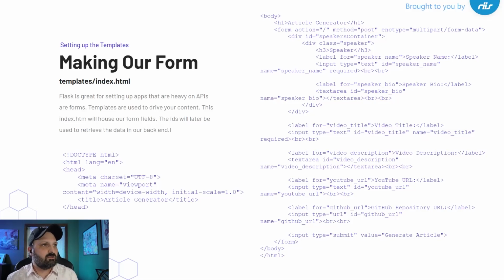So making our form, we're going to start with our front end here. This is, despite looking like a lot, actually just a very basic form. We've got our speaker name, our speaker bio, our video title, our video description. These are all hand input fields or done by you. Then the YouTube URL, the GitHub repository URL, and our submit button. The only required fields, I think, are the speaker, which you could substitute with channel title, video title, and the two URLs.